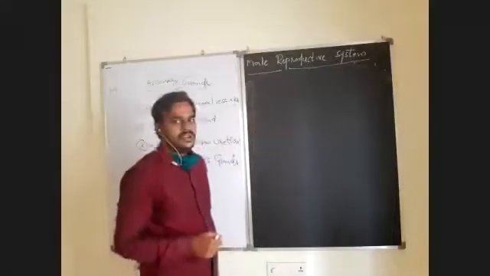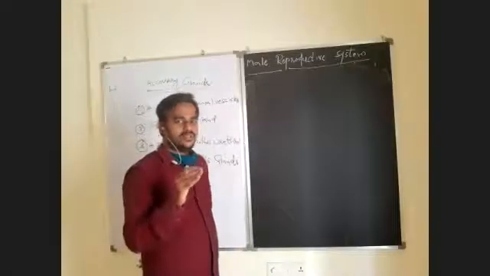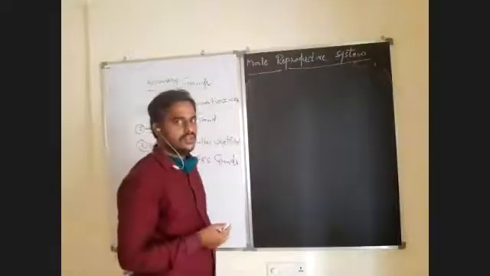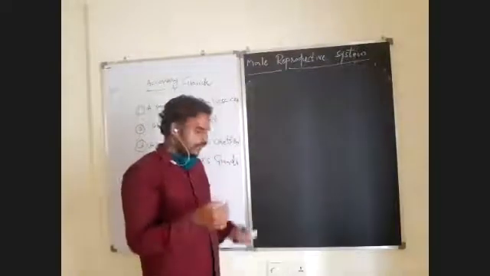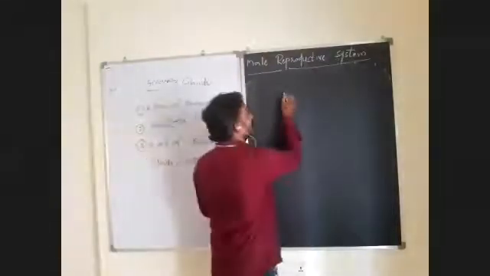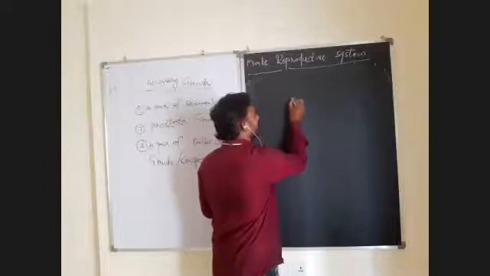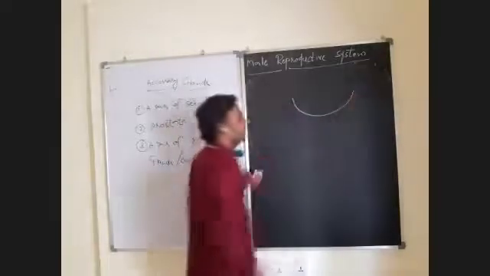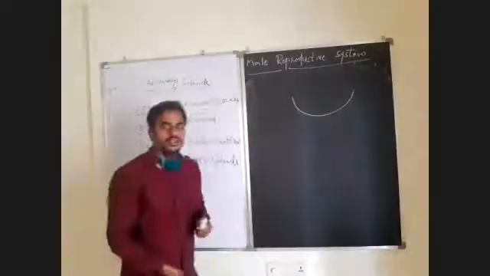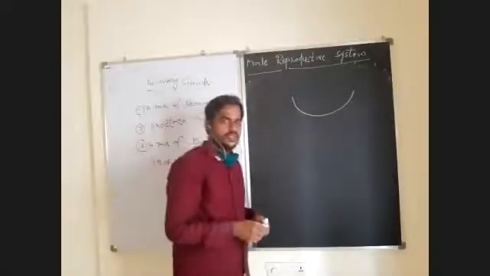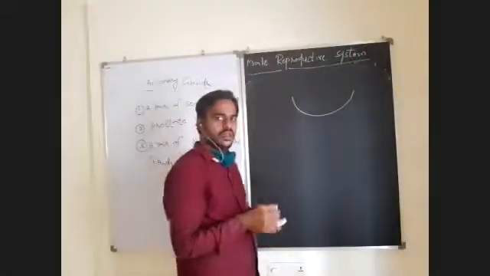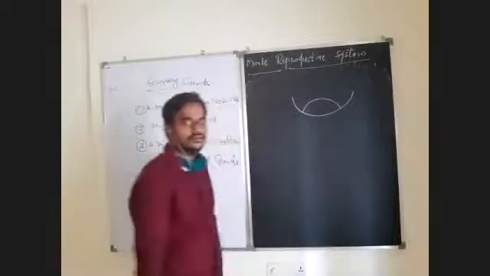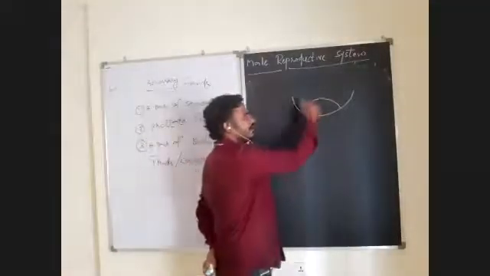See, the male reproductive system is located in the pelvic region, that is below the abdomen. For example, if it is the abdominal cavity, below the abdominal cavity the testes and the other reproductive structures are located, that you have to keep. And here, just above this, inside this, there is a urinary bladder. So first it is the abdominal cavity, then the urinary bladder.